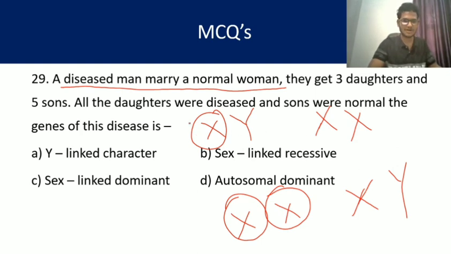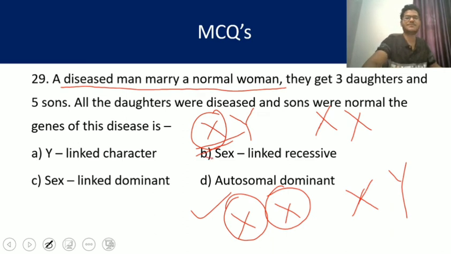The gene of this disease is Y-linked character, X-linked recessive, sex-linked dominant, autosomal dominant. Here, the answer will be sex-linked dominant. That is why the X chromosome of father moves to the daughters only, not to the son.